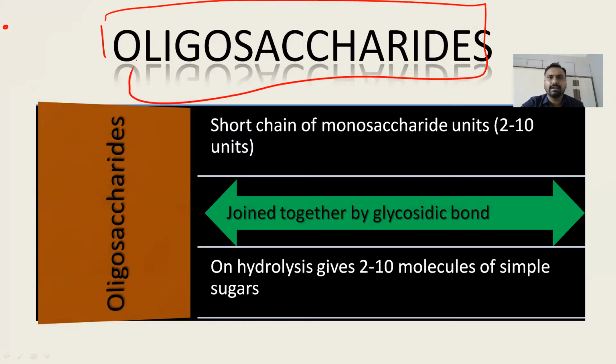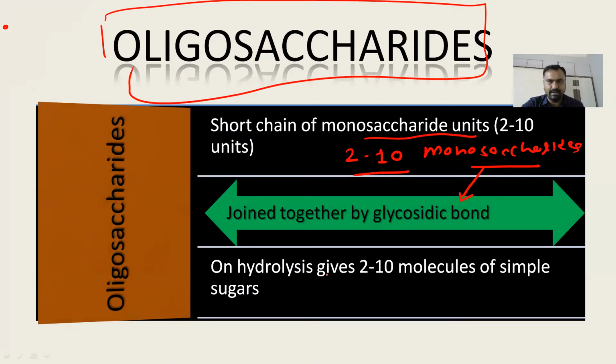In this video, I am going to discuss oligosaccharides. These oligosaccharides are short chains of monosaccharide units, made up of 2 to 10 monosaccharide units joined together by glycosidic bonds. On hydrolysis, they give simple sugars like monosaccharides.